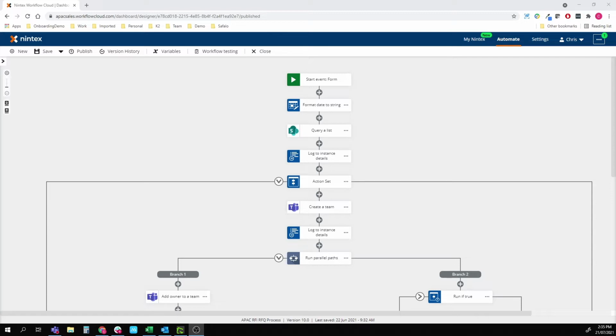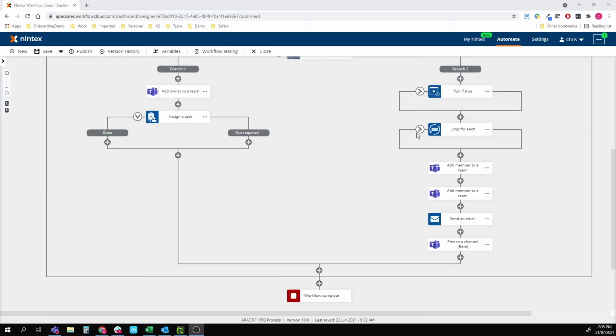Just getting overloaded. They've been smashing out the proposals recently, getting lots of help, but they wanted to start tidying up and archiving some of the older teams. So I thought, well, this is a good excuse to put in a little housekeep loop autonomously. So rather than go through and manually delete, what we can do is just chuck this into the current process.